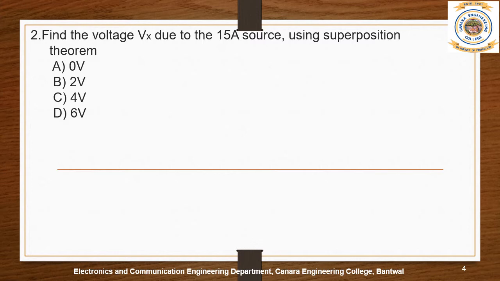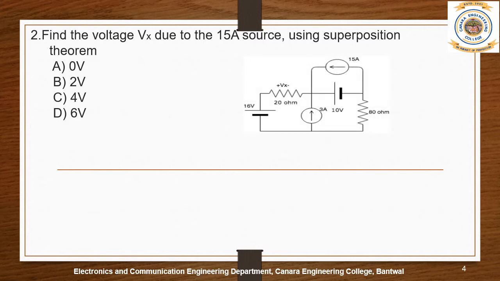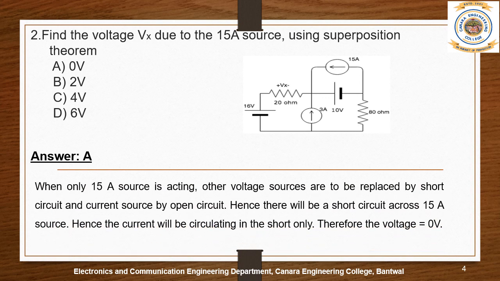Question 2. You have to find the voltage Vx due to the 15 amp source using superposition theorem. The circuit diagram is given. The answers are A 0 volt, B 2 volt, C 4 volt and D 6 volts. So the answer is 0 volt. How is it 0 volts? Let us see the circuit here.